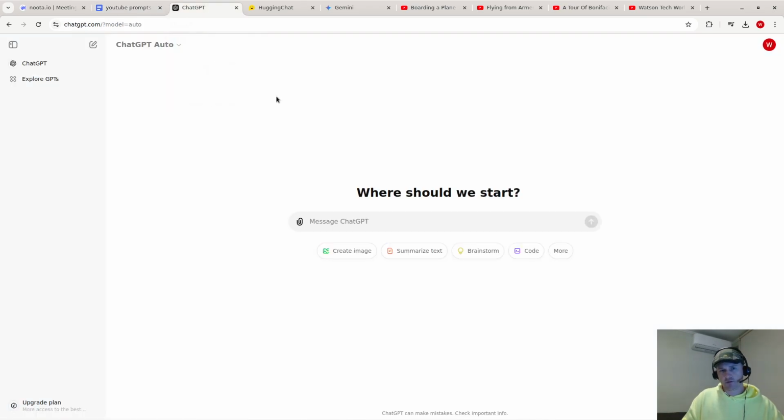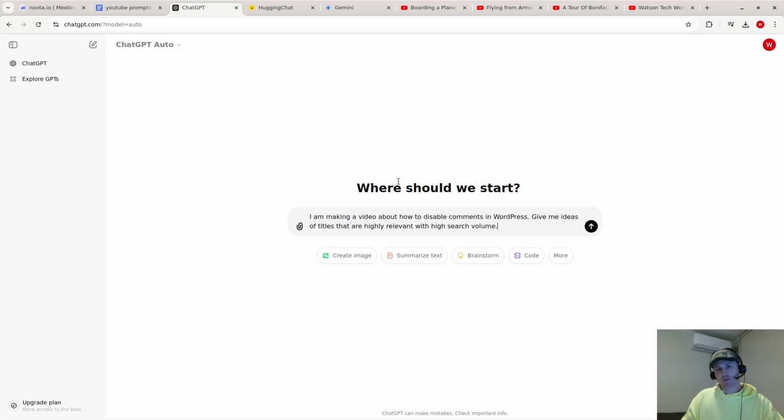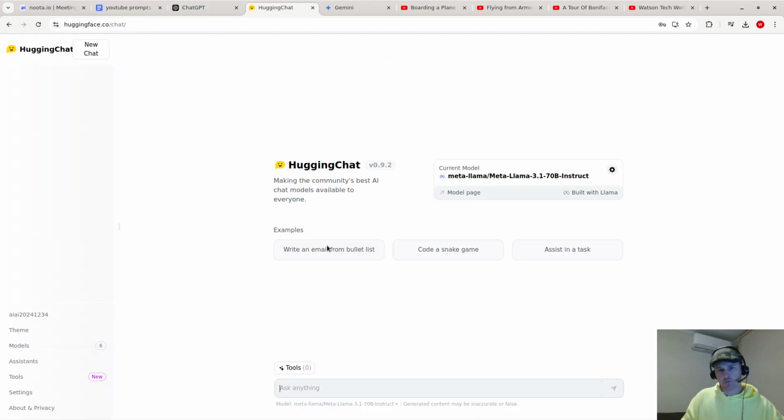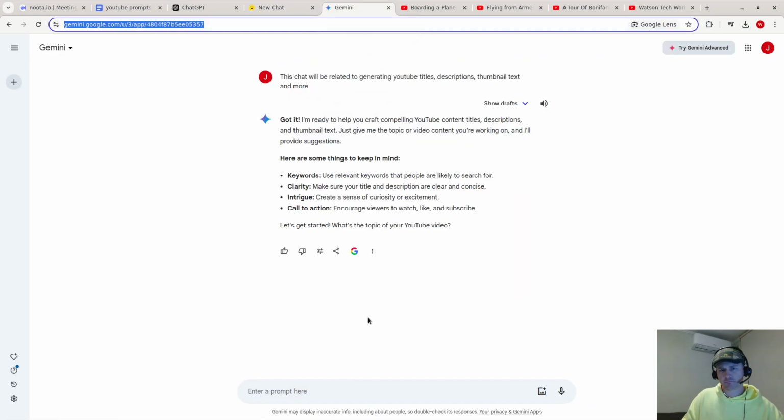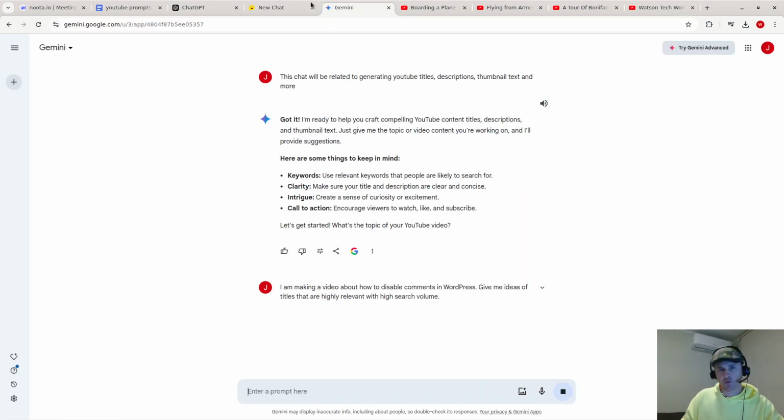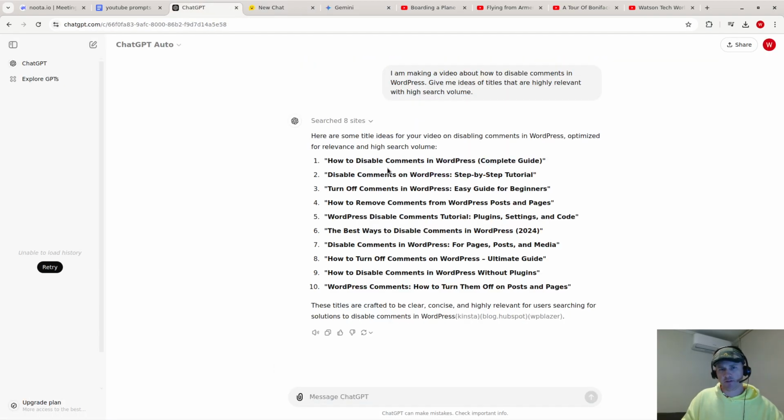So let's try in ChatGPT, and then I'm going to put all of these here. This is Hugging Chat with Llama 3. It's an open source AI model. And then I'm going to use Google Gemini. I'm going to paste the same prompt in all these places.